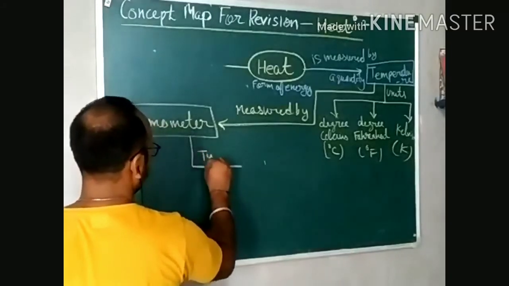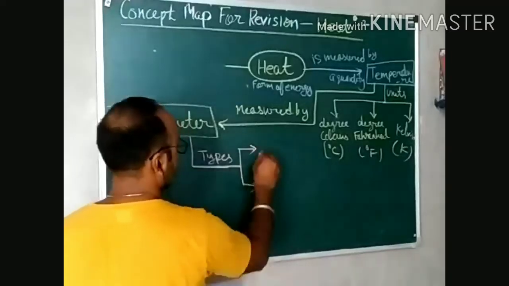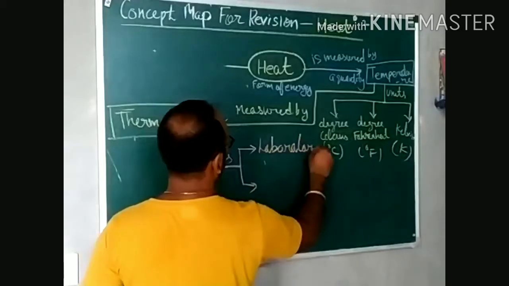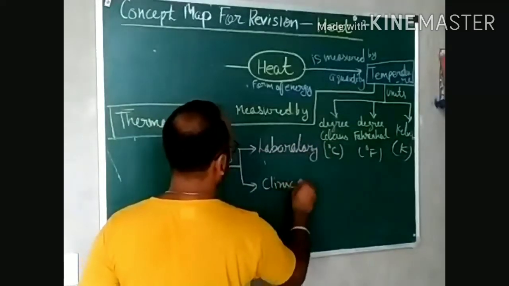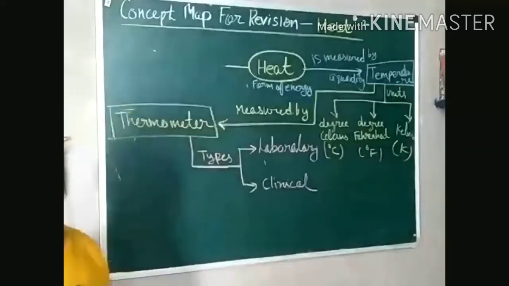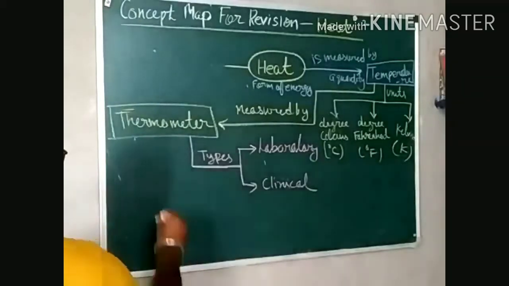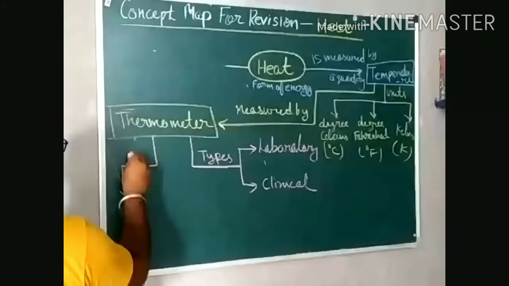There are two types we discuss in this chapter, that is laboratory and clinical. Laboratory means it is used to measure the chemical temperature that is used in laboratory, and clinical is used for human beings, right? But while measuring the temperature, we should follow some precautions.